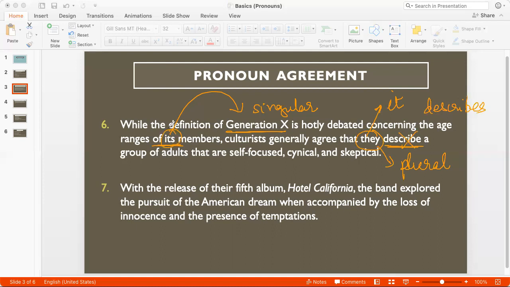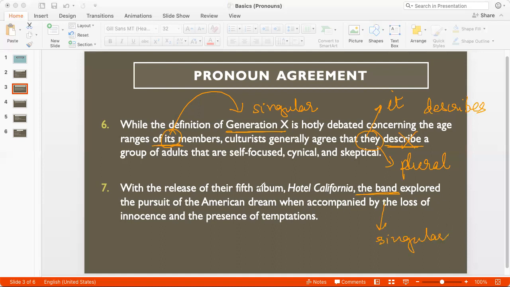Number 7, with the release of their 5th album, Hotel California, the band explored the pursuit of the American dream when accompanied by the loss of innocence and the presence of temptations. Here, my subject is the band, which is a singular subject.